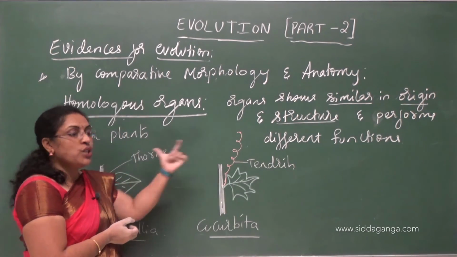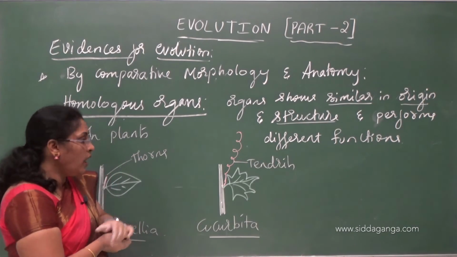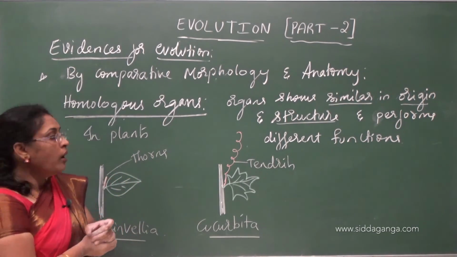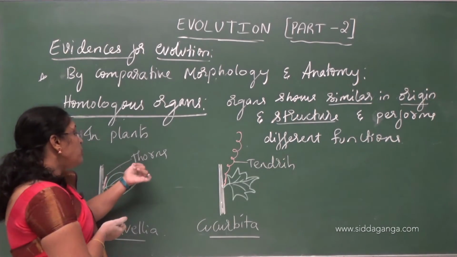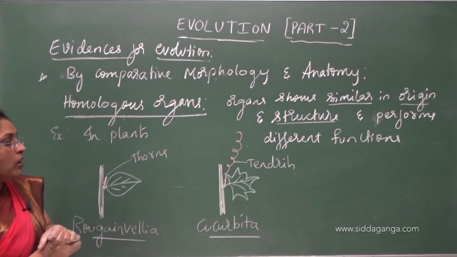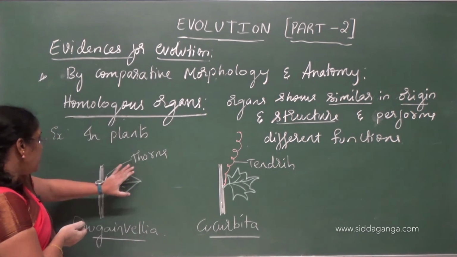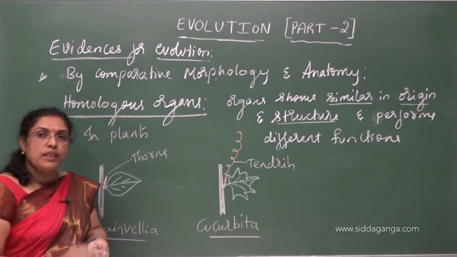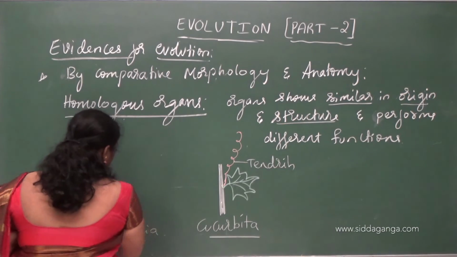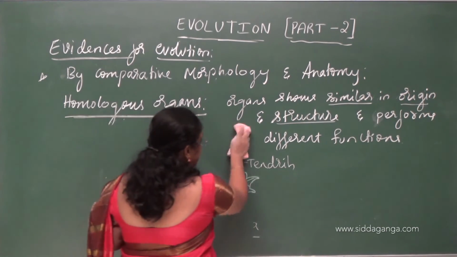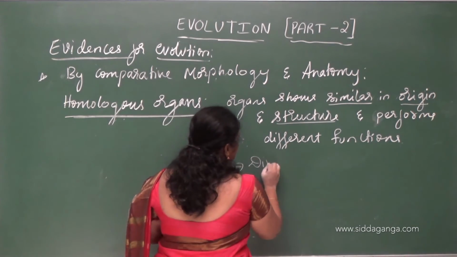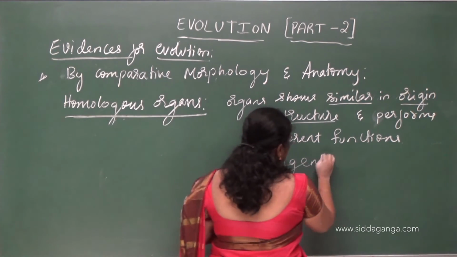So here the function is different, but the origin is same. Thorns and tendrils both arise from auxiliary bud, but the function is different. Thorns mainly help in protection, tendrils help in climbing the host plant. So thorns are seen in bougainvillea, tendrils are seen in cucurbita. This is about the homologous organs, and these homologous organs show divergent evolution.